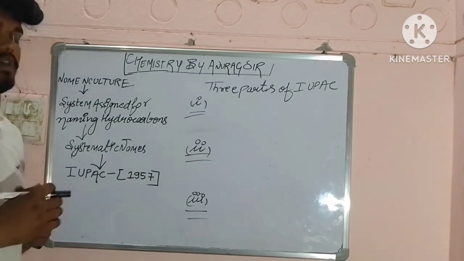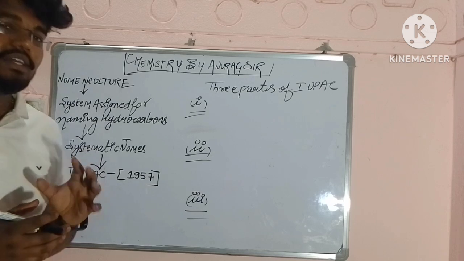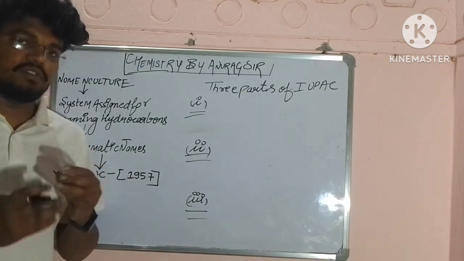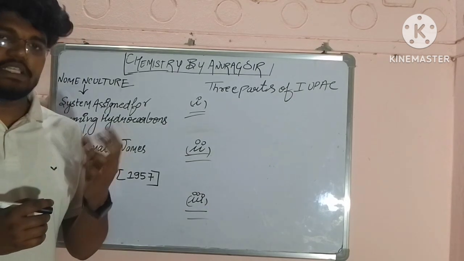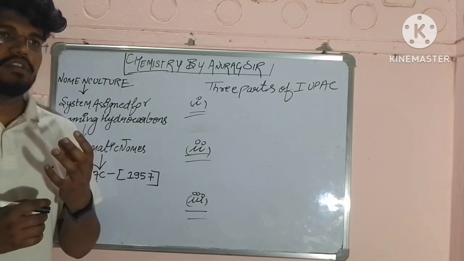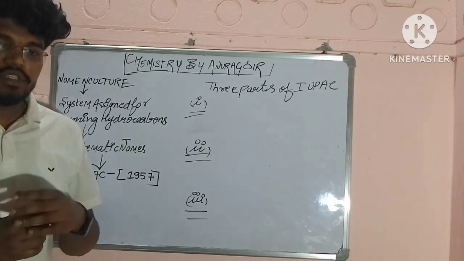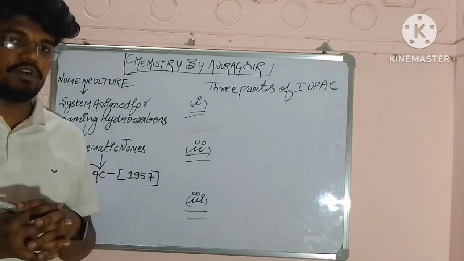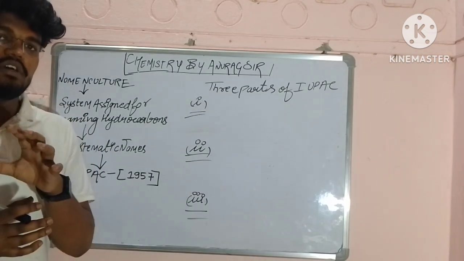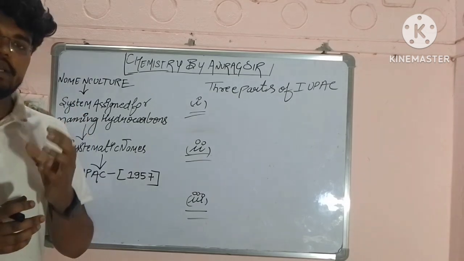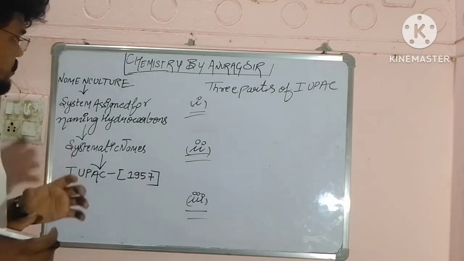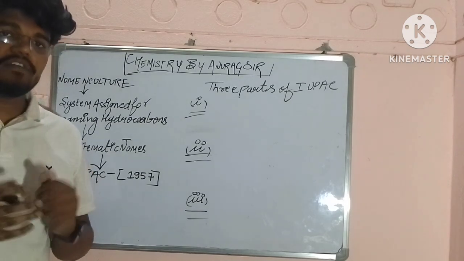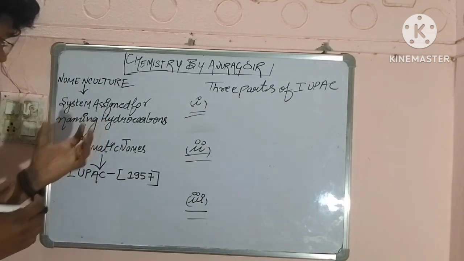So dear children, what is nomenclature? When a child is born in our family, after some days we name that particular child. We call a Pandit ji and we name that child; in Hindi we say that we do its naming. Similarly, for organic compounds, for the carbon atoms and hydrogen atoms, we have to name them. For that naming we have a particular system, and that system is called nomenclature. It is a particular system assigned for naming the hydrocarbons.